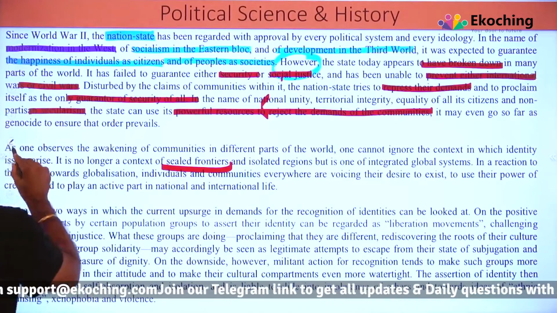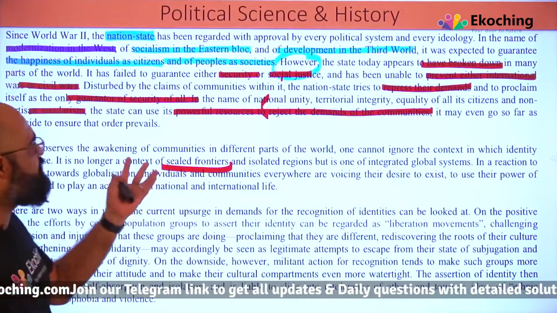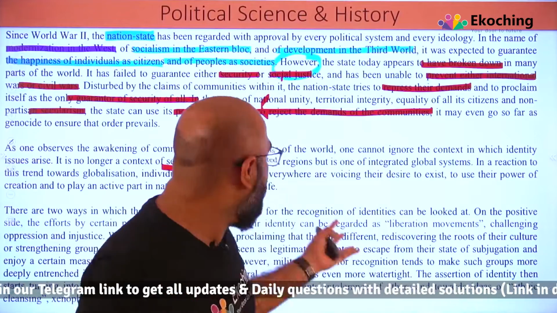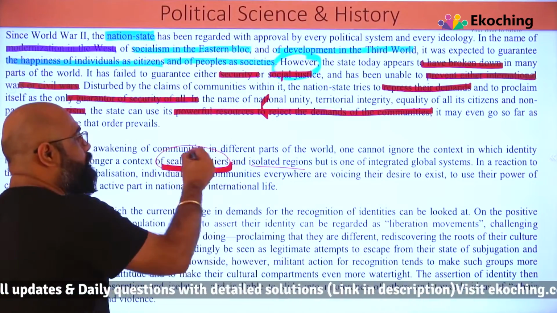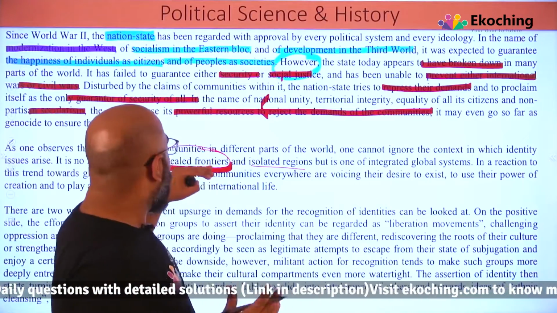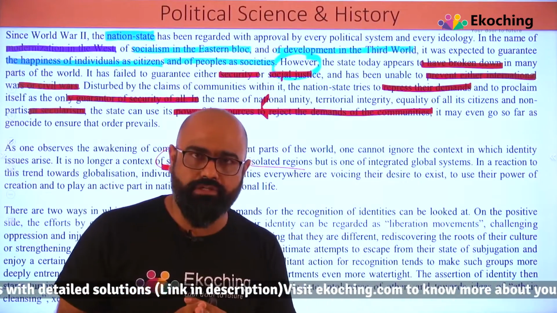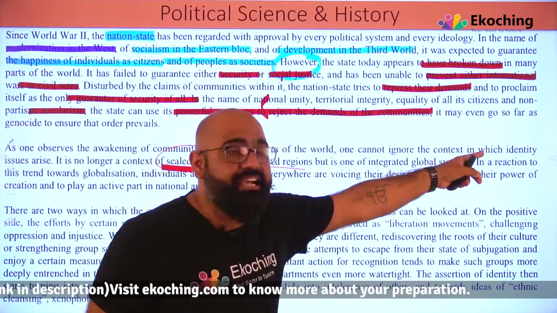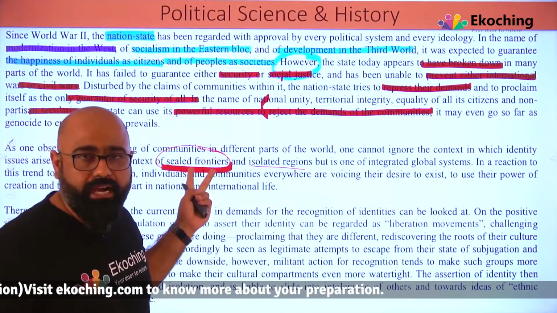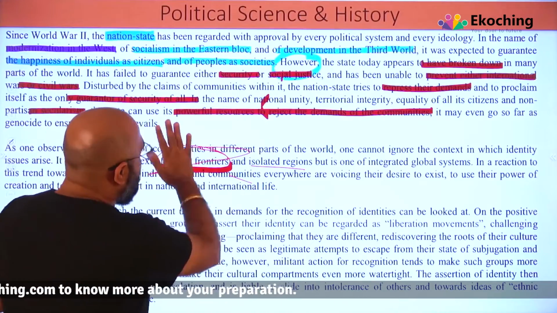So what he's saying is, it's no longer a sealed frontier, एक छुपी हुई बात नहीं है, and isolated region. So now we are not talking about sealed frontiers. We are not talking about isolated regions. Its identity issue is not coming from that. So this is not that छुपी हुई बात which I was mentioning.